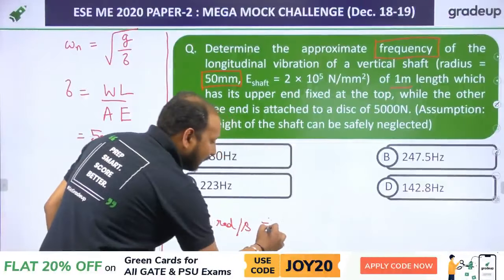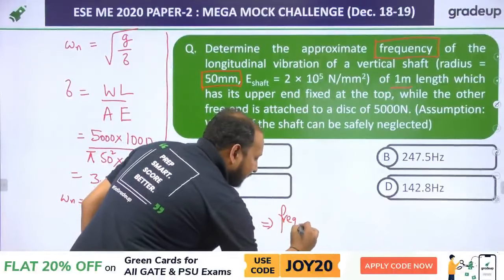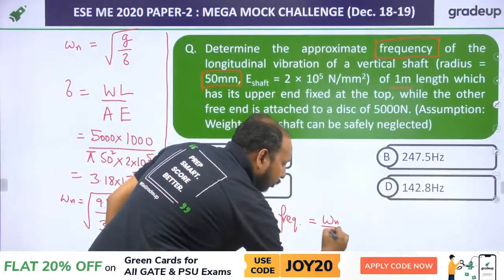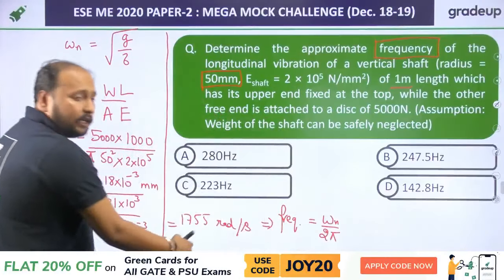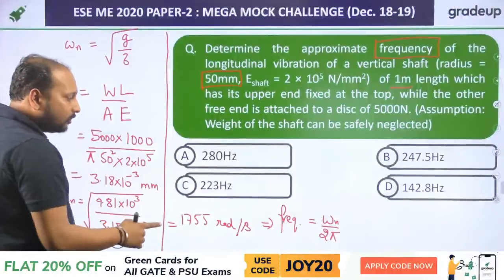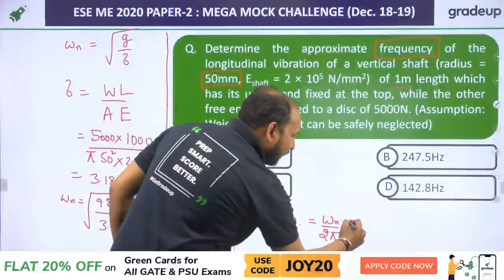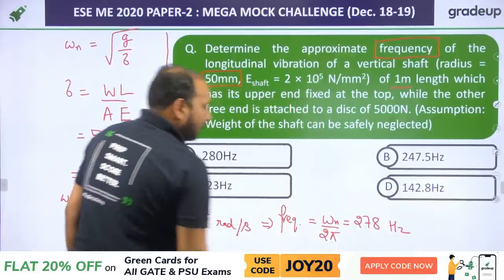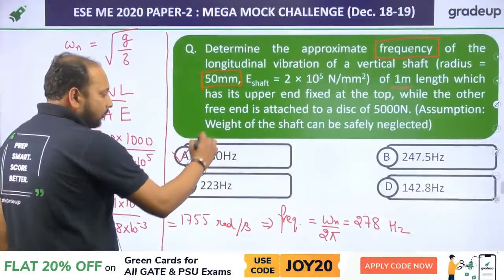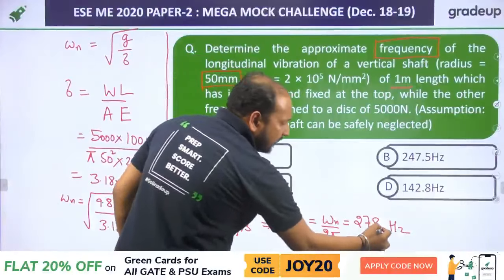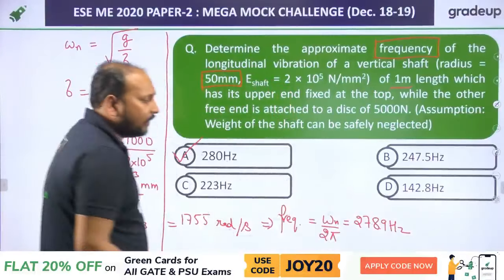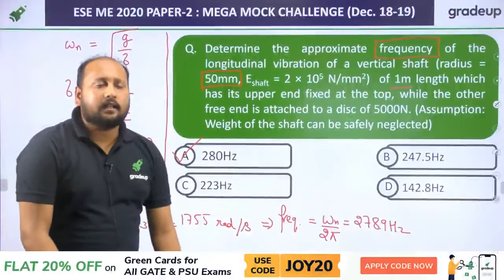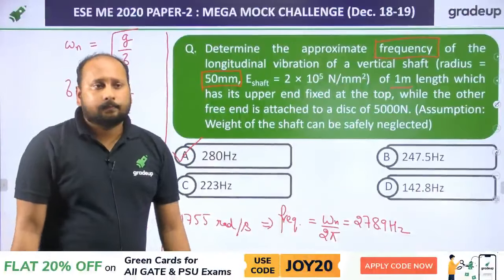So frequency is equal to omega n by 2 pi. So divide this magnitude by 2 pi. Approximately you will be getting 279 hertz. So the closest answer is option A, 278.9 or 279. So option A is the correct answer, which is 280 hertz.